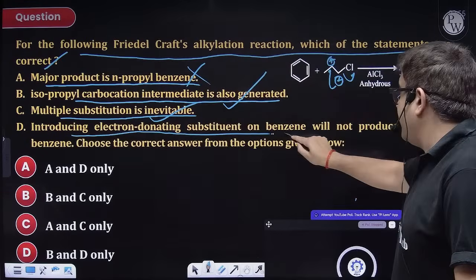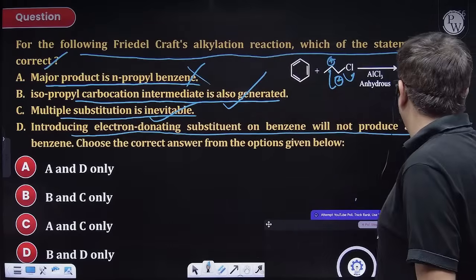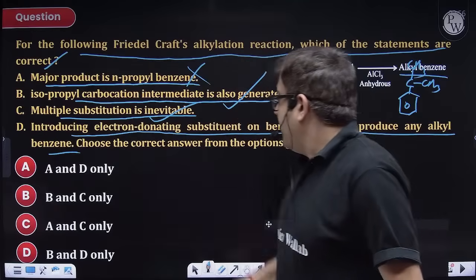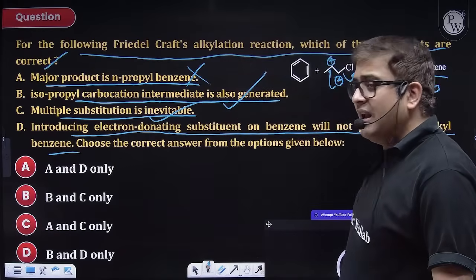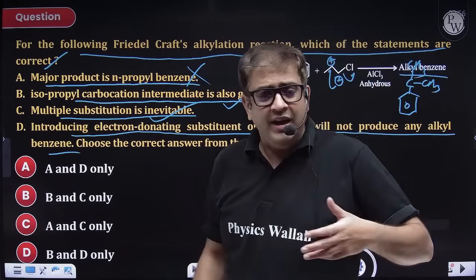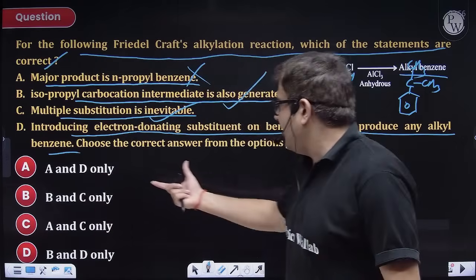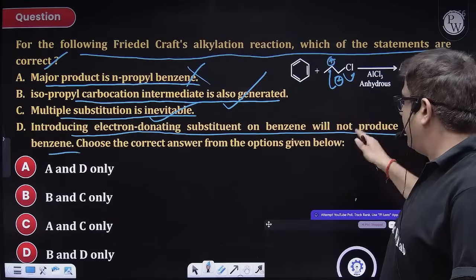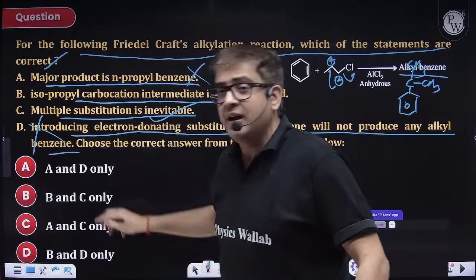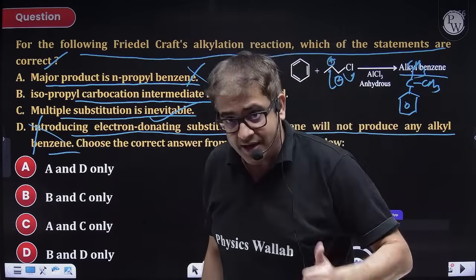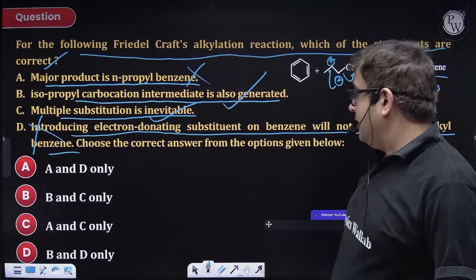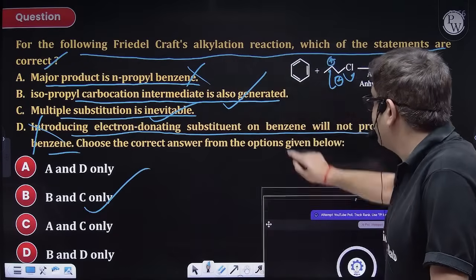Introducing an electron donating substituent on benzene will not produce any alkyl benzene. If you introduce an electron donating group, benzene will be more actively attacking. So it is saying that if you introduce electron donating, it will not produce. It is absolutely incorrect. It will produce to a larger extent. So B and C, that means option Bombay is your right answer.